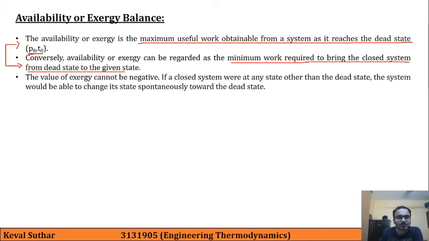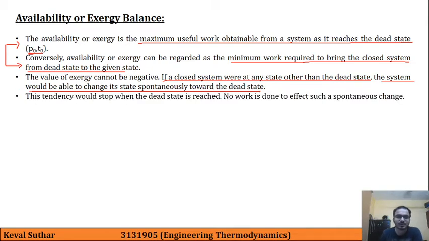Now the value of exergy cannot be negative. If a closed system were at any state other than the dead state, the system would be able to change its state spontaneously towards the dead state. That is the natural thing that can happen. Let us say that the surrounding temperature is 25 degrees Celsius, and if we have a cup of tea at, let us say, 50 or 55 degrees Celsius, then automatically, spontaneously it will cool down.